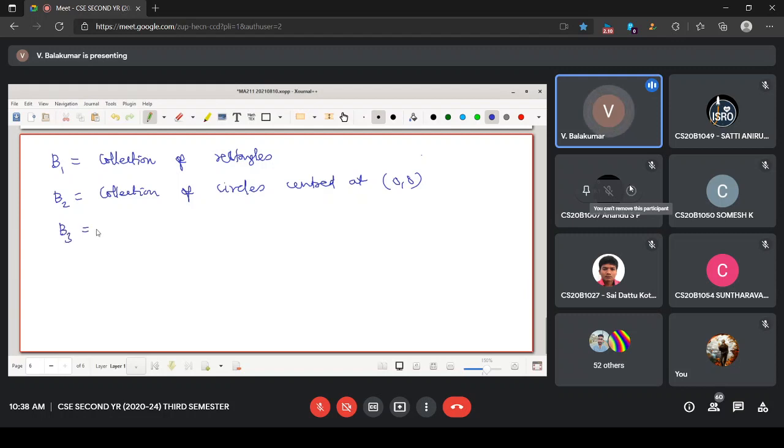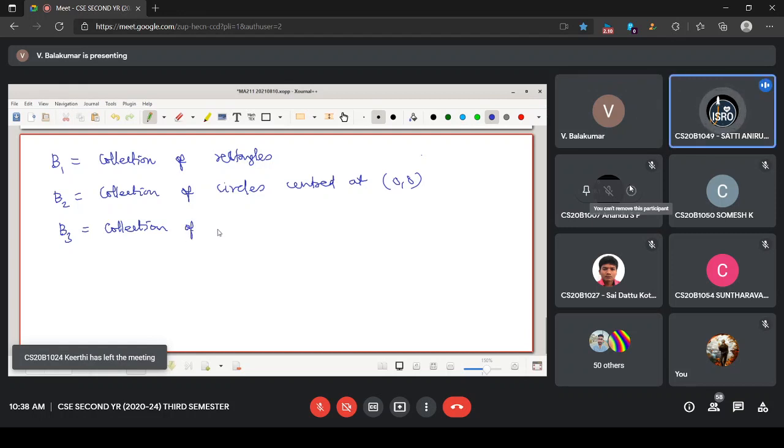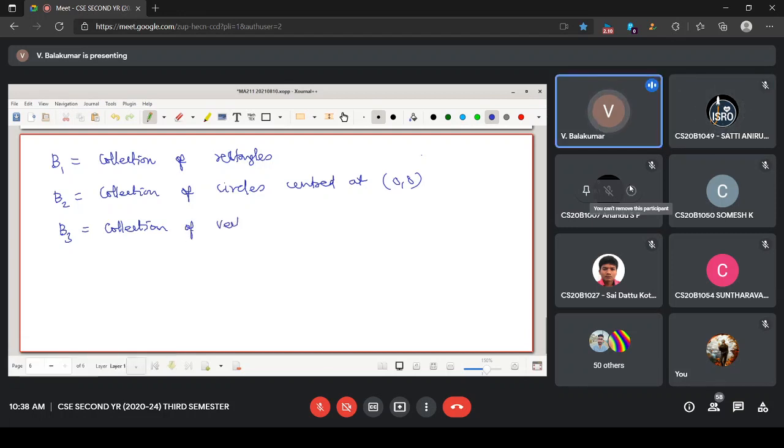Can somebody say some mathematical example? Collection of vectors starting from origin. Yes, something more. What course did you study in the previous semester? Based on that, you may think. You have to collect some objects with some definiteness.